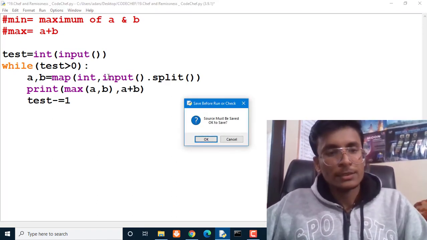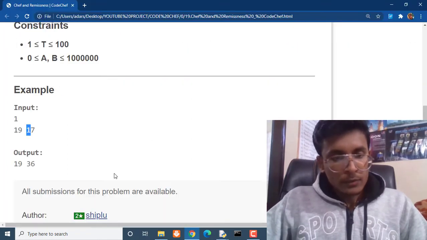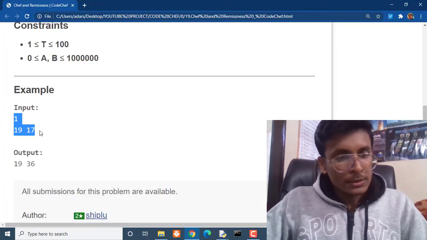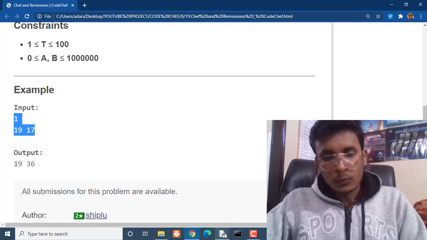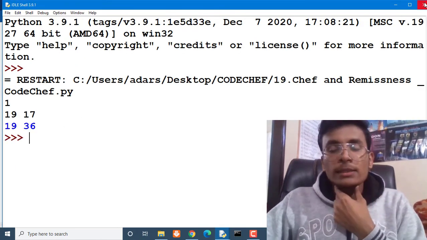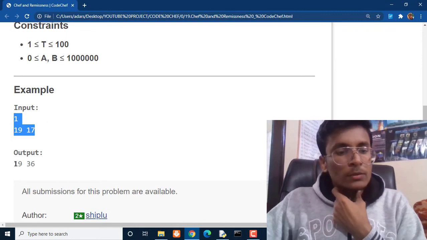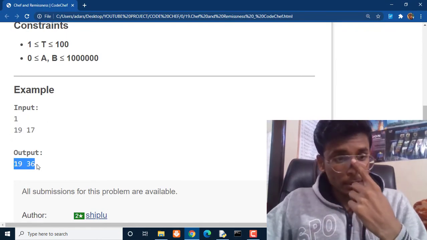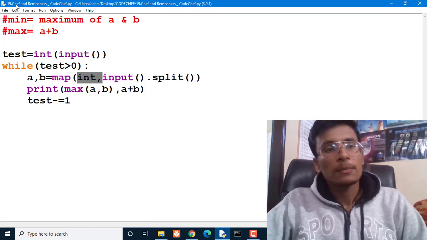So let's see whether this code runs or not. We are going to check for the same test case which we have provided in our question. So here the answer is 19 and 36, and it is similar to the output which we are getting here. So this is how we can easily complete Chef and Remissness on CodeChef.